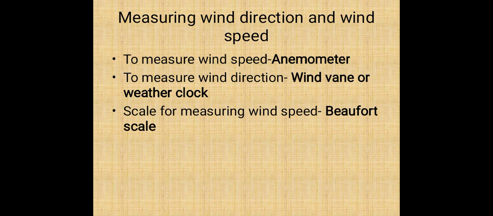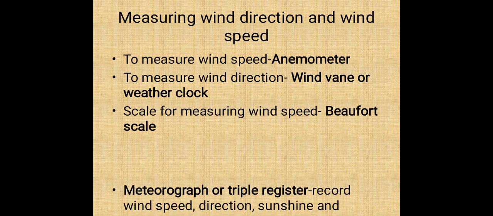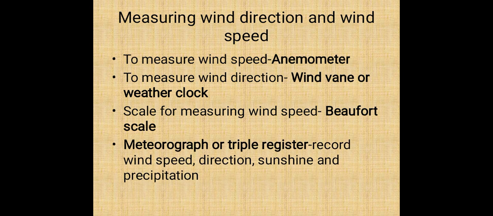We have the Beaufort scale for measuring wind speed. And the meteorograph or triple register helps us record the wind speed, direction, sunshine and precipitation. Everything is recorded with the help of this register.